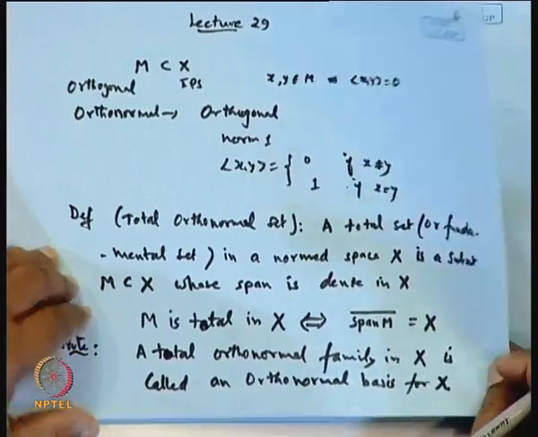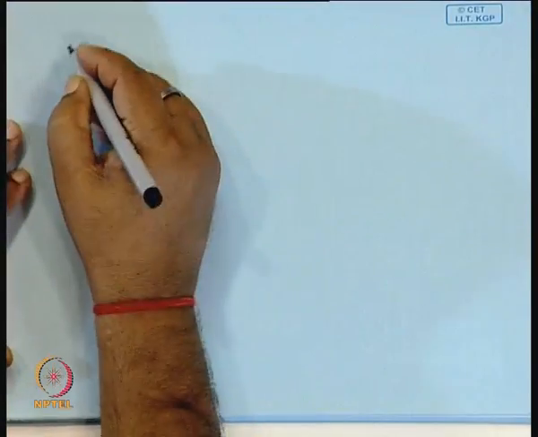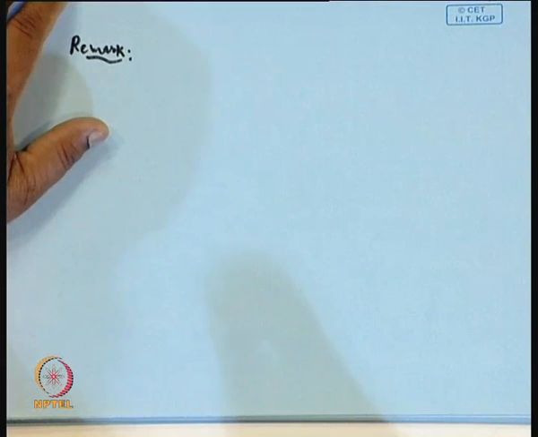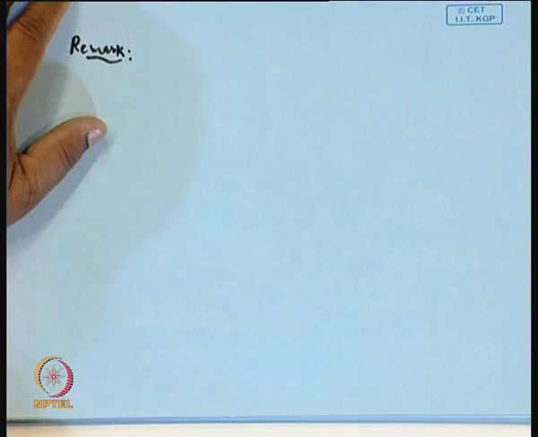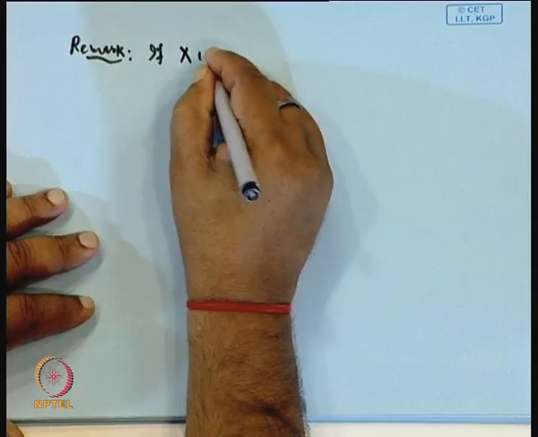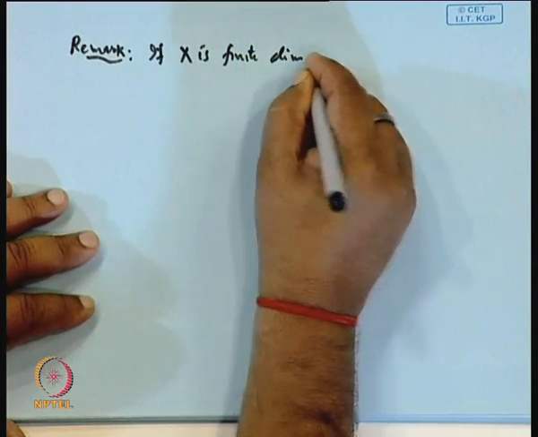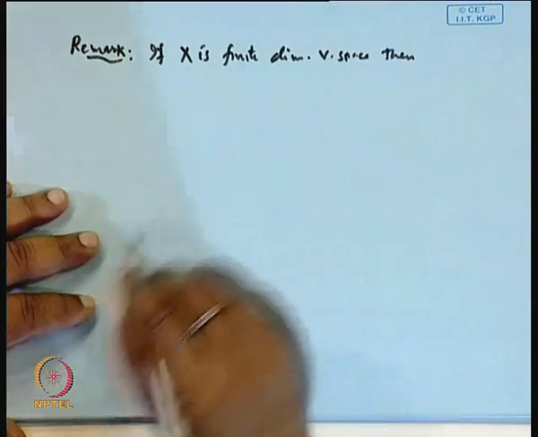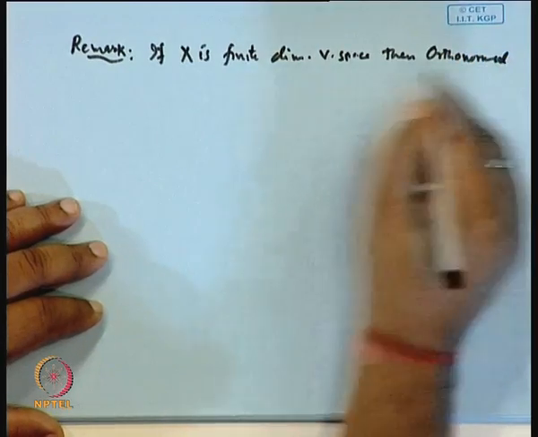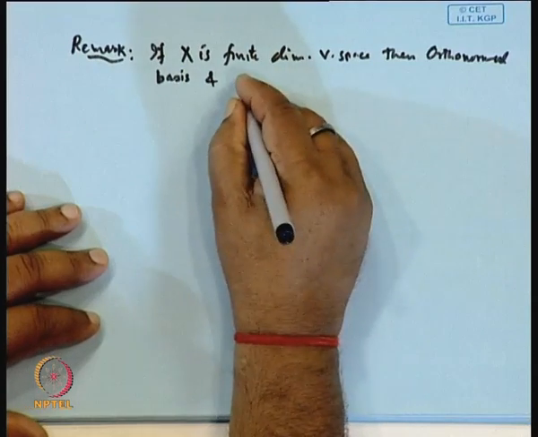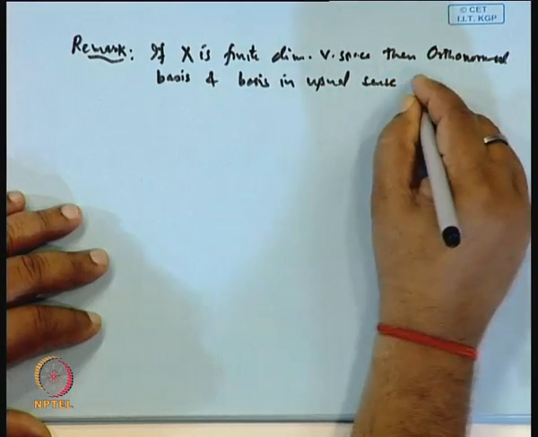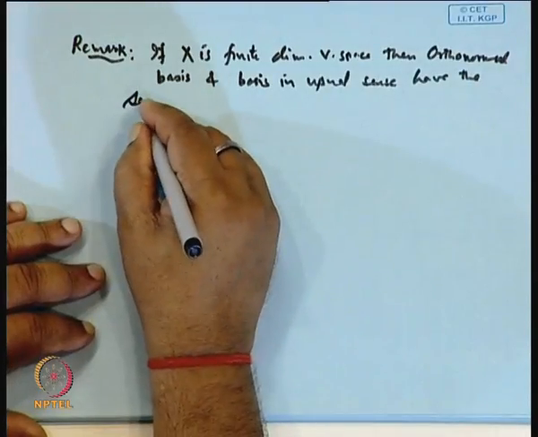So, as a remark you can say that if X is a finite dimensional vector space, then the orthonormal basis and the basis in the usual sense have the same meaning.